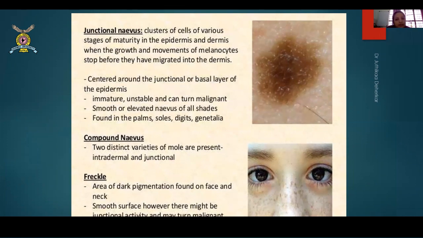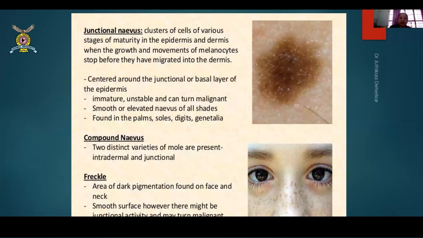Smooth and elevated nevus of all shades you get in this, and they are found on palms, soles, digits, and genitalia. Then there are compound nevuses. Two distinct varieties of moles are present, intradermal and junctional. So this is something which I cannot show a picture of because you cannot differentiate. It needs to be differentiated on the history and on the pathological slide.